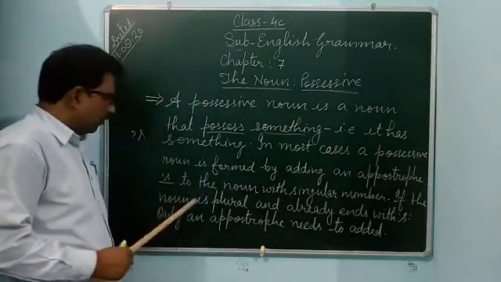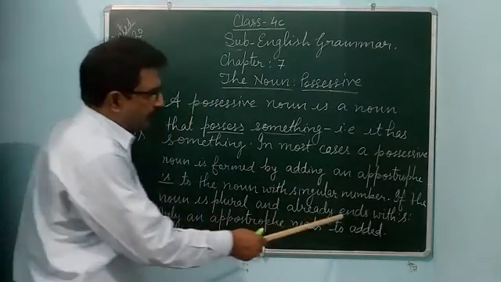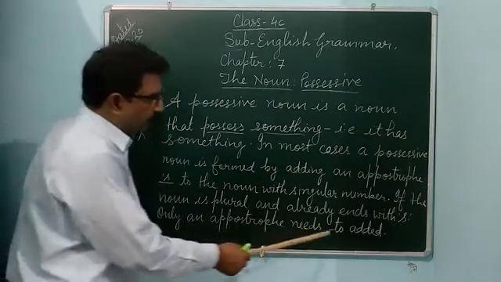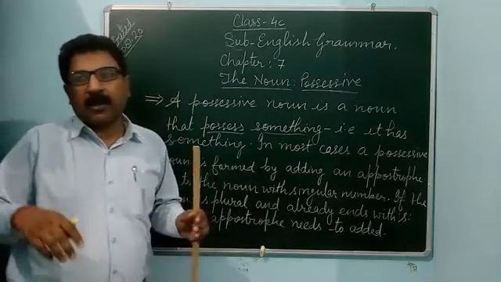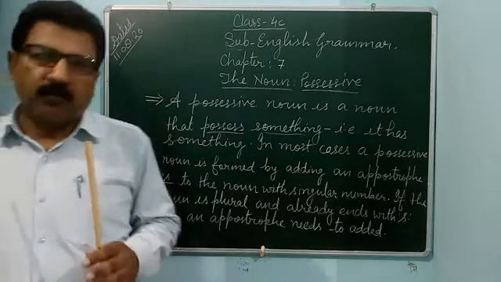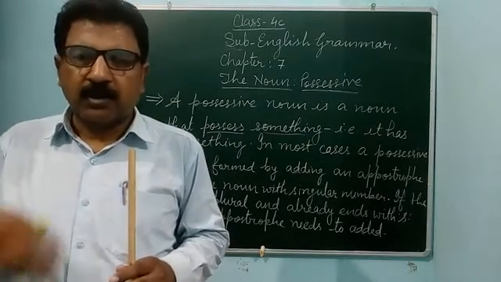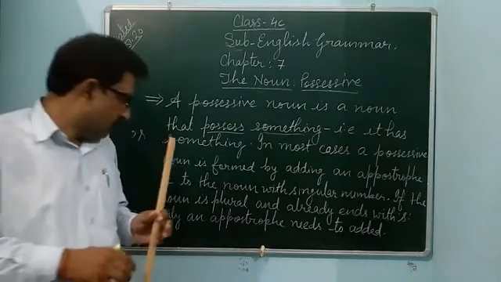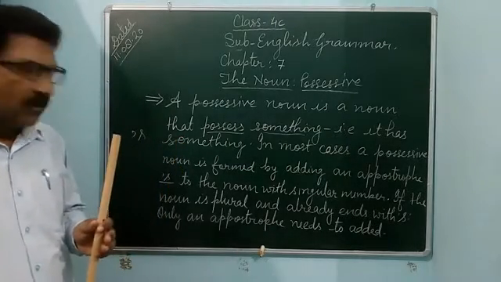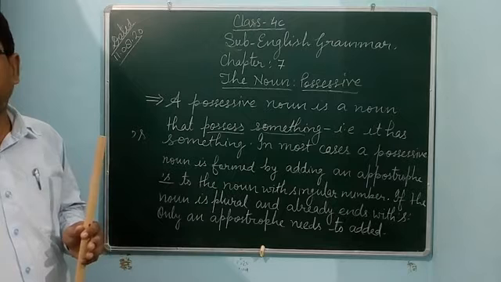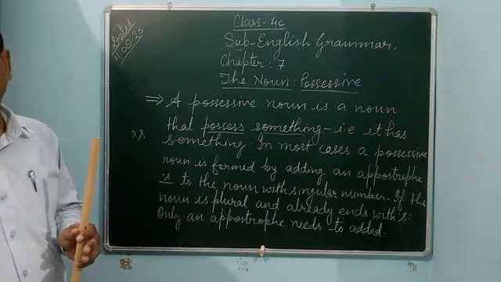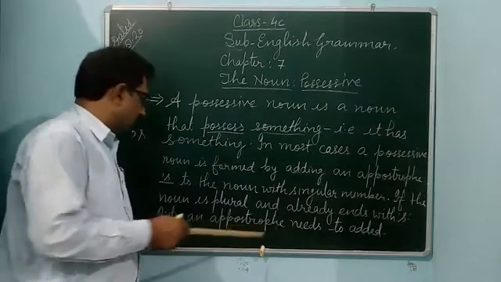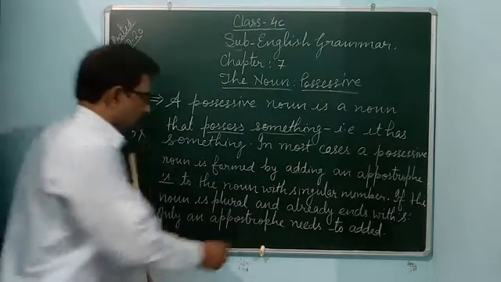If the noun is plural and already ends with s, only an apostrophe needs to be added. If the noun is already given in plural form, not singular, in this case you add only an apostrophe after the s.